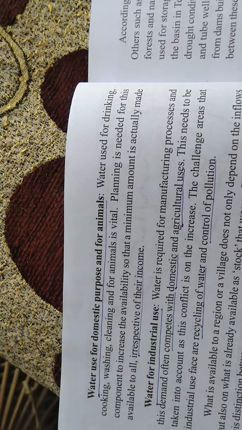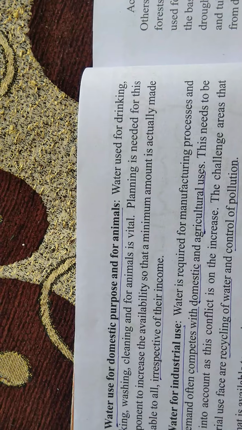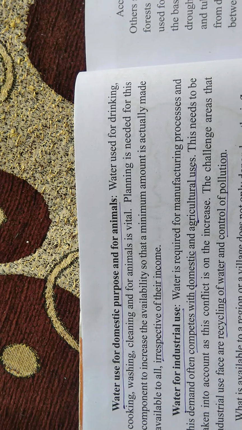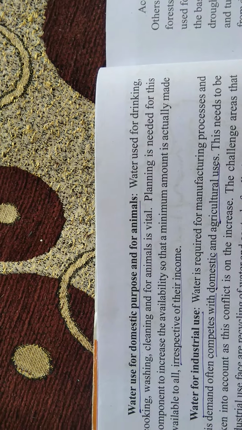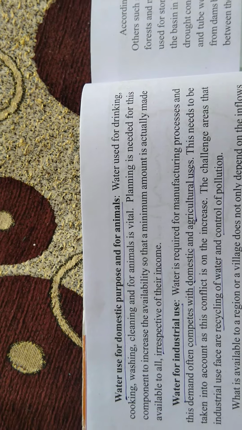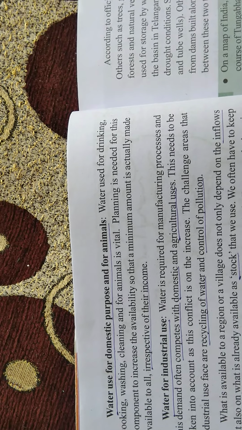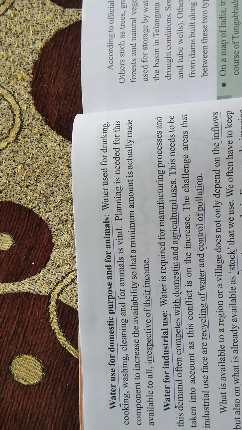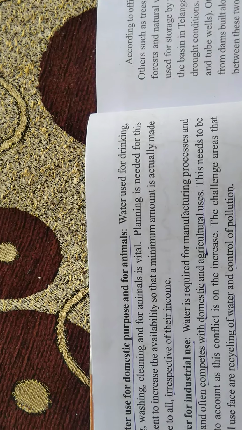Okay. Next, water used for domestic purposes and for animals. Usually we use water for drinking, cooking, washing, cleaning, and for animals. We already discussed that 5% of water is used for domestic purposes.